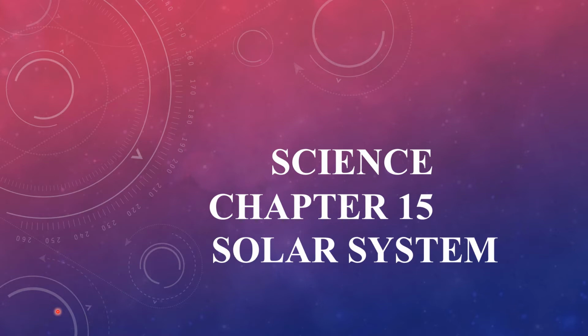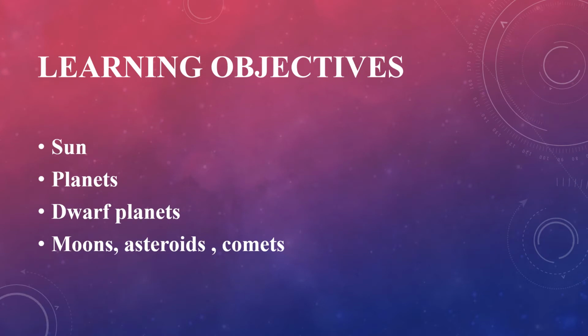Here we'll begin with our science, chapter number 15, solar system. Before we proceed to the main content of the chapter, let's have a look at the main points that we are going to cover under this chapter. Children, we are going to study about the sun, planets, dwarf planets, moons, asteroids, and comets.